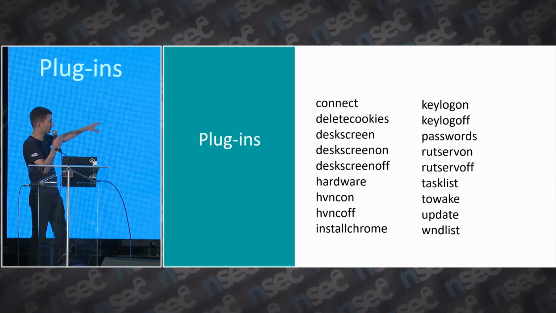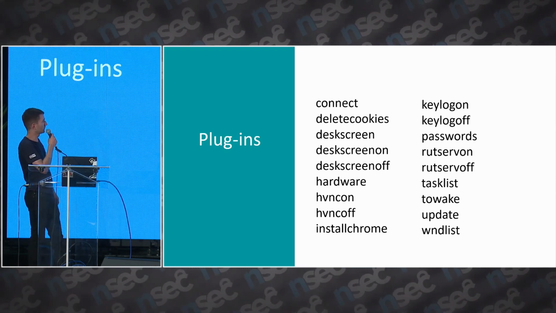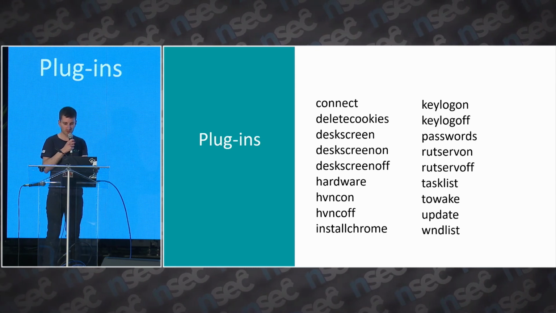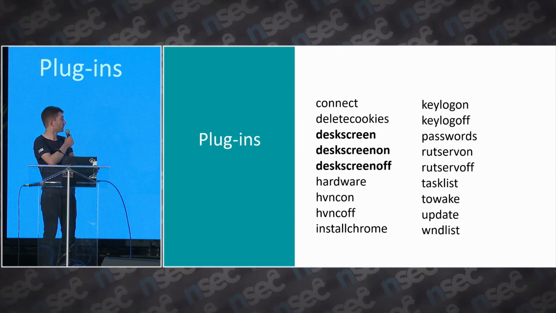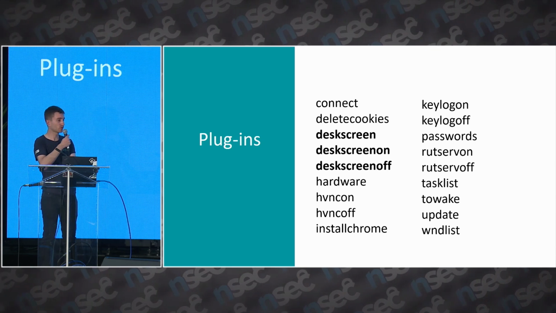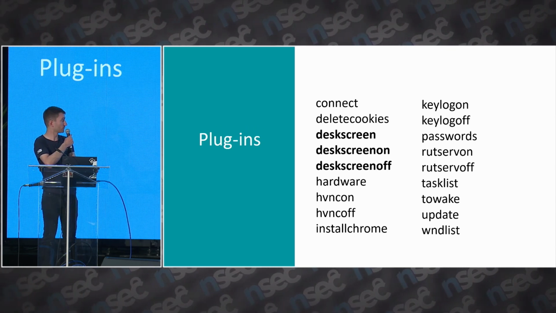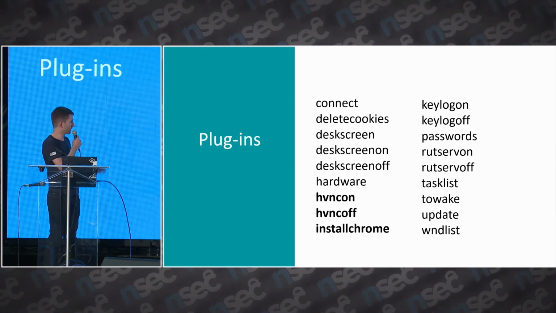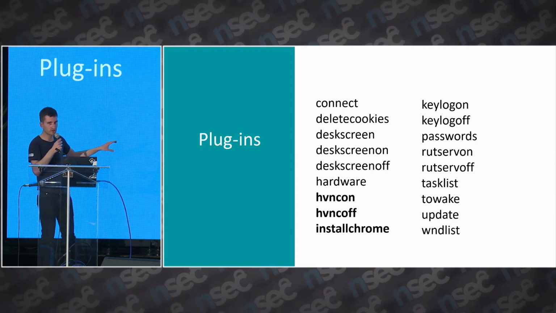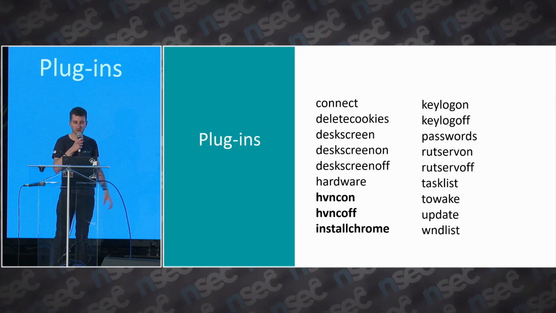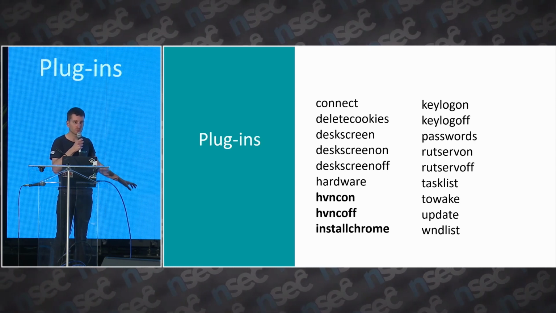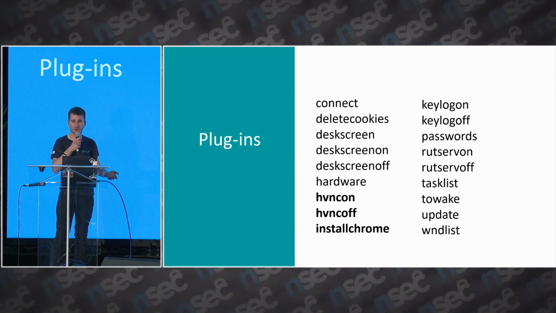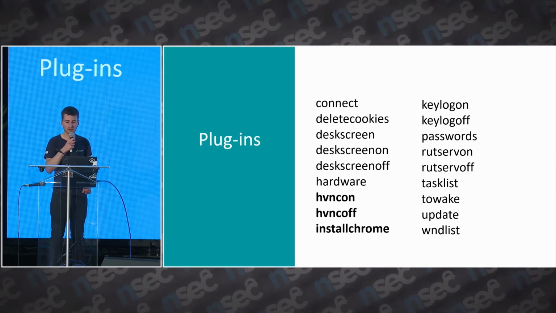This is the full list of plugins that is available to AHKBot. So I won't describe every single one of them, but maybe just a few. So there is the desk screen plugin to take screenshots. Desk screen on, desk screen off is to take screenshots in a loop. Then we have this HVNC. HVNC stands for hidden VNC, but actually in this case it doesn't use the VNC protocol. It's just a headless Chrome browser that can be controlled remotely.